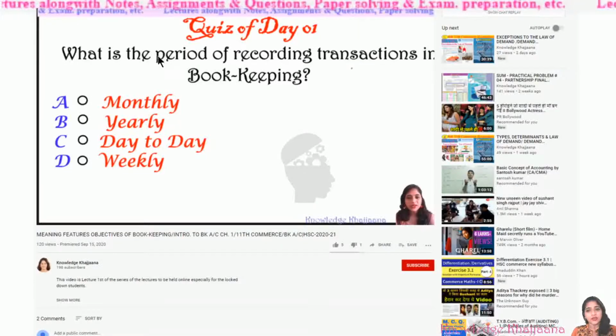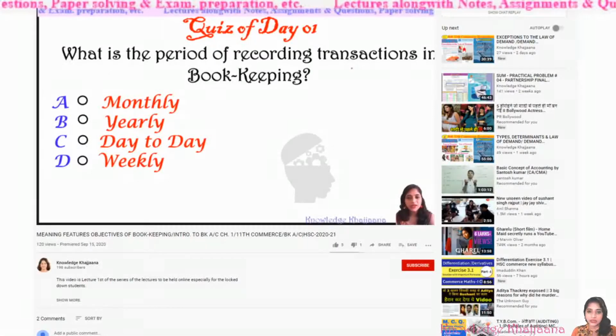On which base of period are the transactions recorded in the books of accounts? It must be recorded daily. So what is the correct answer? Day to day. The period of recording transactions in bookkeeping is day to day. So the correct option is C.